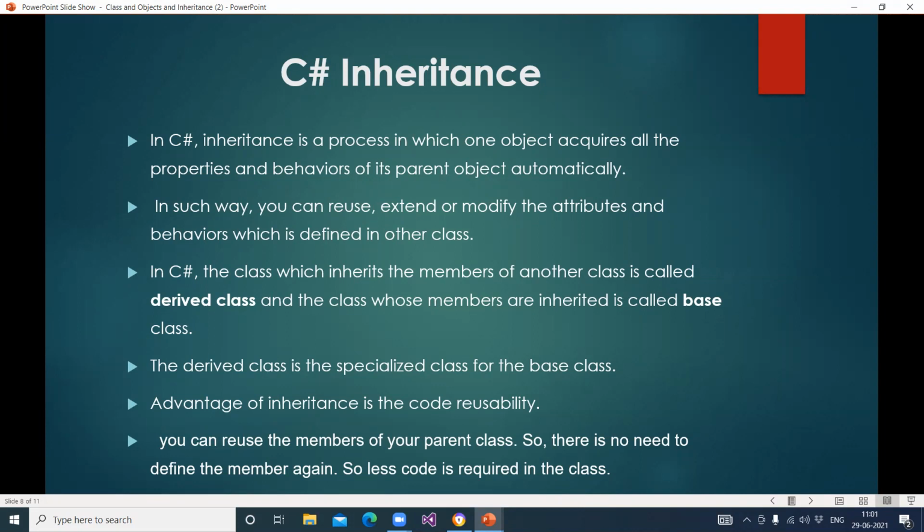What is inheritance? Inheritance is a feature of object oriented language, and C# is an object oriented language. You can read from my PPT, it is visible to everyone.